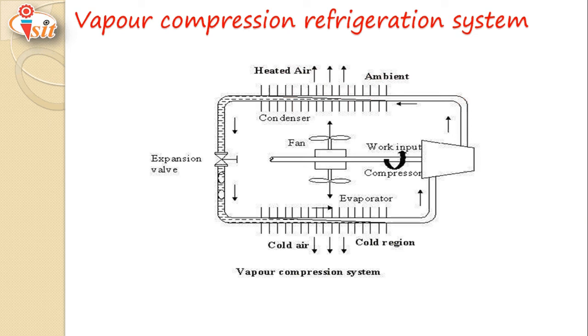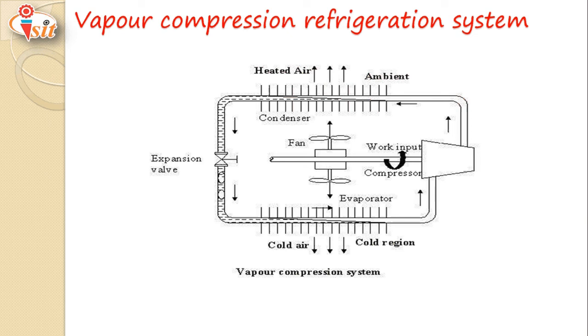So in this picture, a fan is shown. When the fan rotates, atmospheric air continuously flows over the condenser and latent heat of the refrigerant is rejected to the ambient air. That's why the temperature of the refrigerant falls. So in the condenser, because of the fall in temperature, phase change takes place from vapor to liquid. This high pressure low temperature liquid refrigerant flows through the expansion valve, where its pressure drops considerably, and the low pressure low temperature liquid refrigerant finally flows through the evaporator, where the cooling effect is achieved.